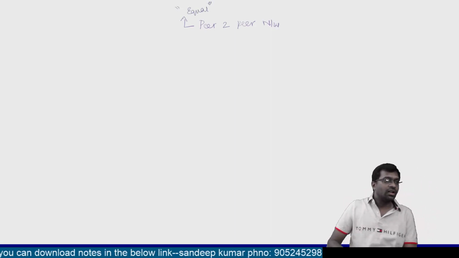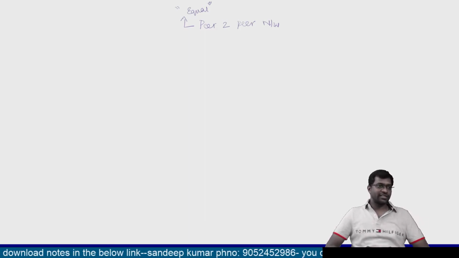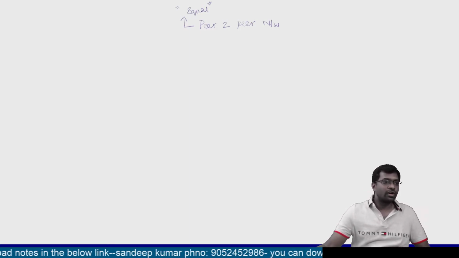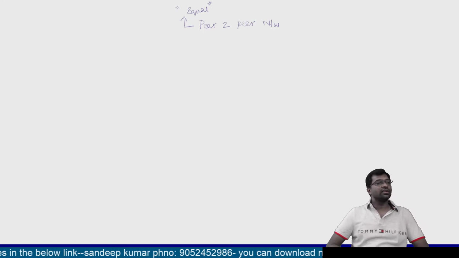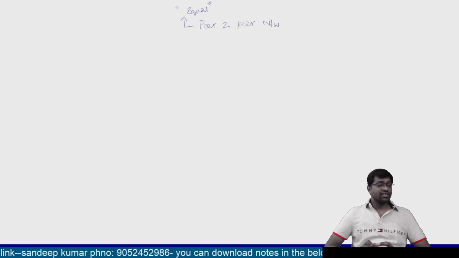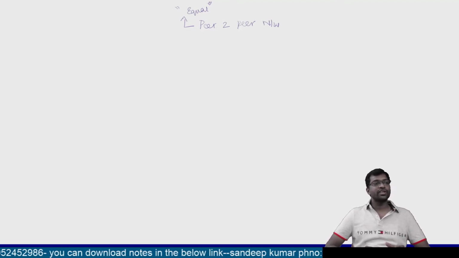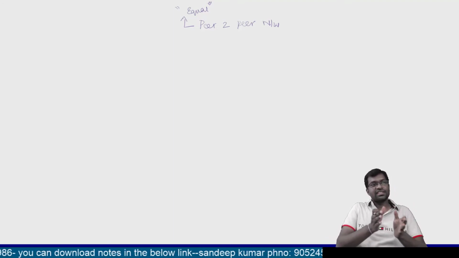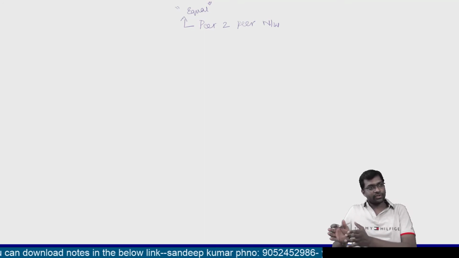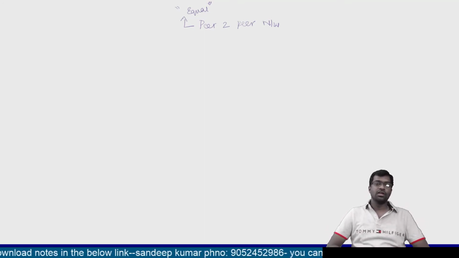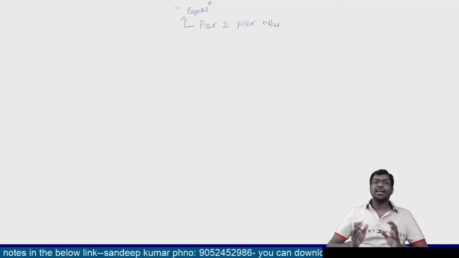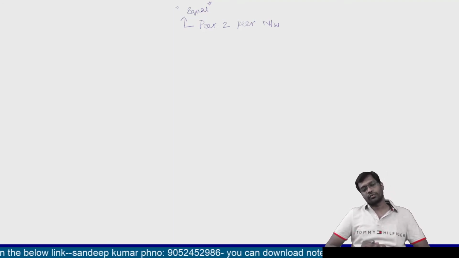If you remember, we studied the definition of a client server network. What is the definition of a client server network? The server is a powerful computer and the client is a less powerful computer. So a client server network is nothing but a powerful computer connected to a less powerful computer. So what is the difference between a client server network and a peer-to-peer network?